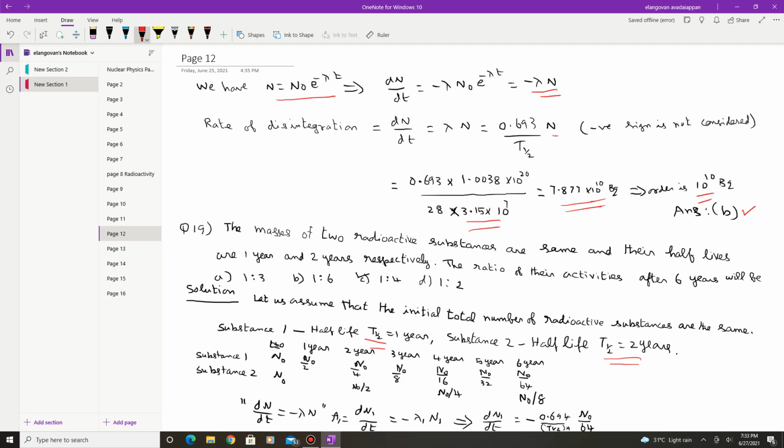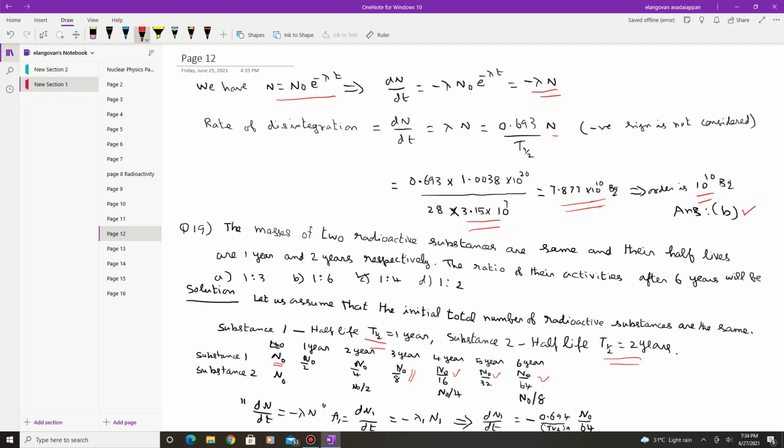Initially at time t equal to 0, the number is n0, the total number. After 1 year, it is n0 by 2, because the half-life for the first sample is 1 year. In the next year, n0 by 4. In the third year, n0 by 8. After the next year, it is divided by 2, which is n0 by 16, the fourth year. The fifth year, n0 by 32, and for the sixth year, n0 by 32 divided by 2, which is n0 by 64. So in that way, the first substance decays.